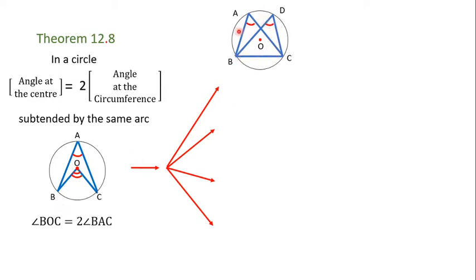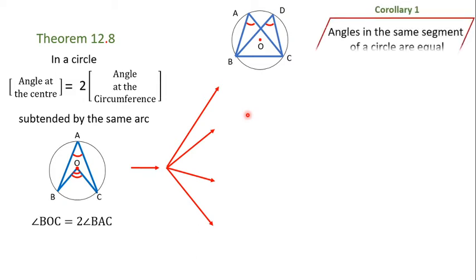This is a major segment. This is a minor segment. These are the angles at the circumference and they are in one segment only. Corollary number 1 states that angles in the same segment of a circle are equal. That is, angle BAC is equal to angle BDC. It's all because if you join BO and CO, you will get the angle at the center, and both of them are half of the same angle, therefore they became equal. This is corollary number 1.